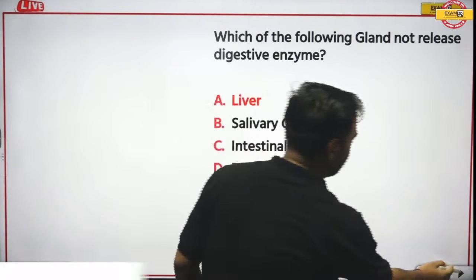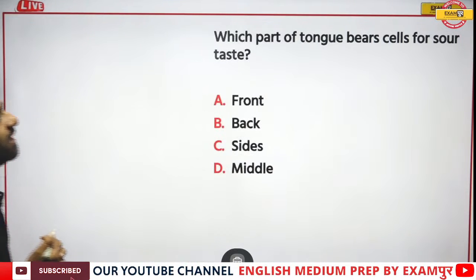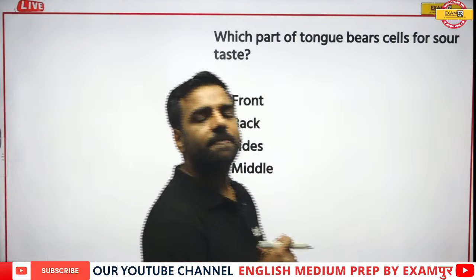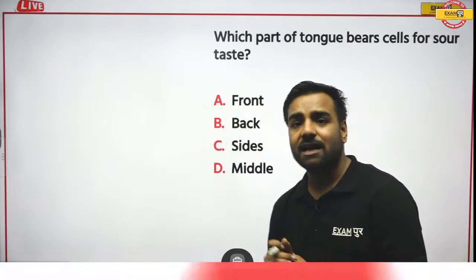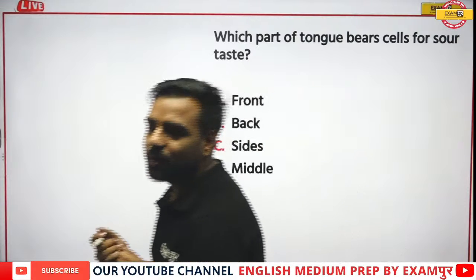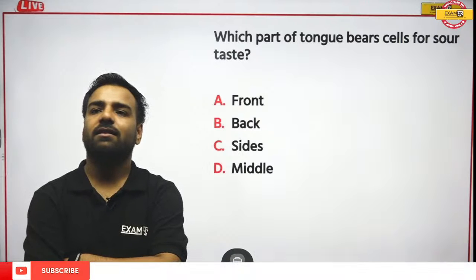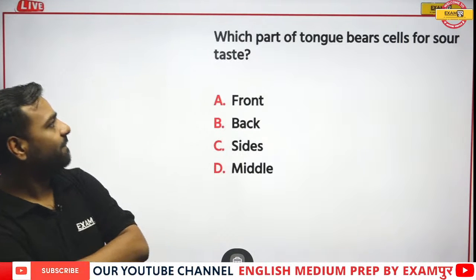Cool. Good, everyone. Moving forward, which part of the tongue bears cells for the sour taste? Sour taste. Who can tell me about this? Sour means what? Khatta. So you can take the example of tamarind. You must be loving tamarind, isn't it? So Ankit has given the answer A, front.